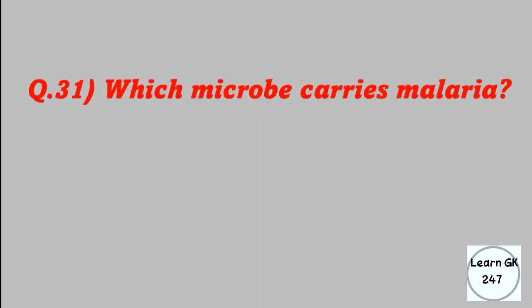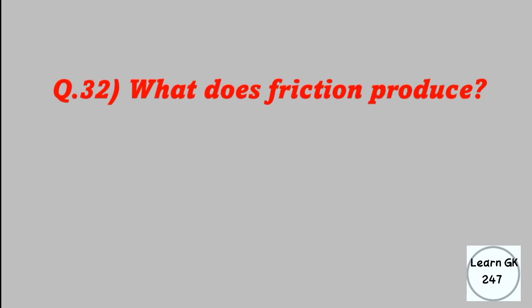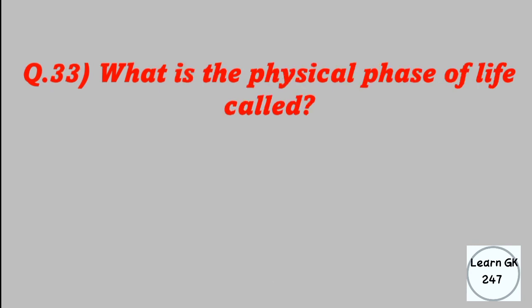Which microbe carries malaria? Answer: female Anopheles mosquito. What does friction produce? Answer: heat. What is the physical basis of life called? Answer: protoplasm.